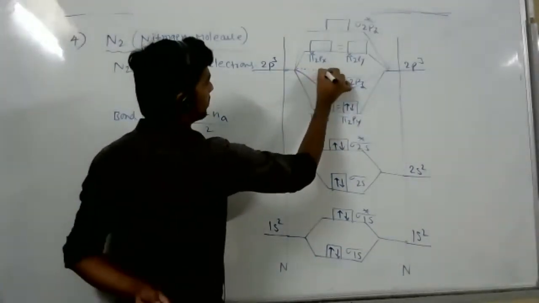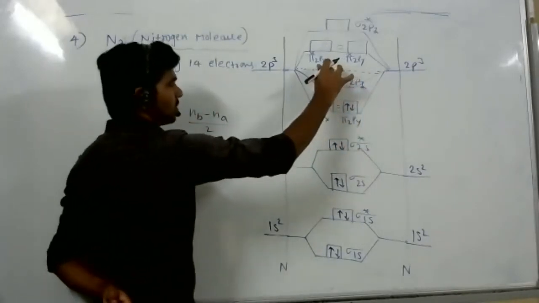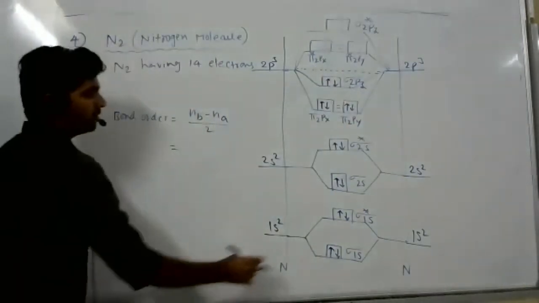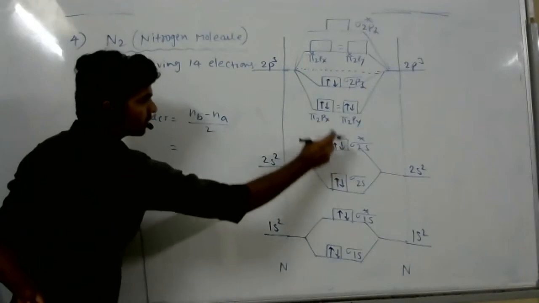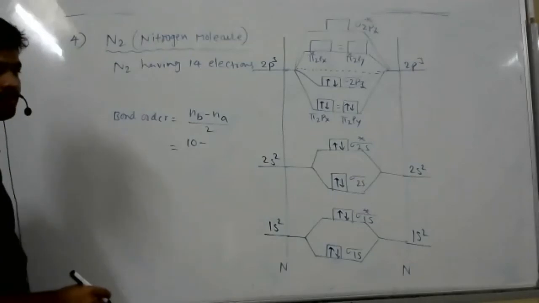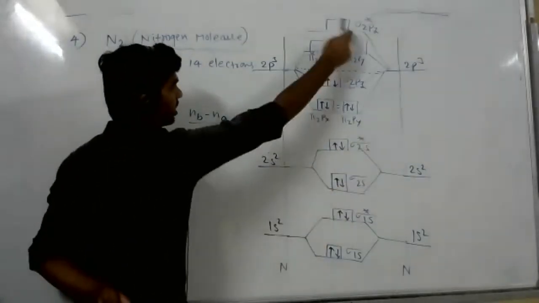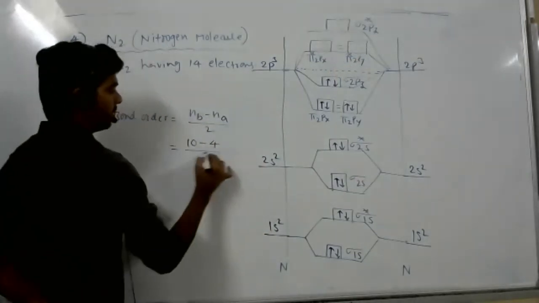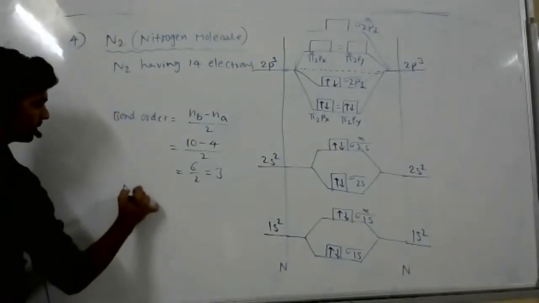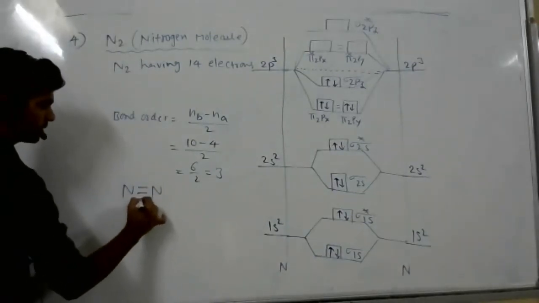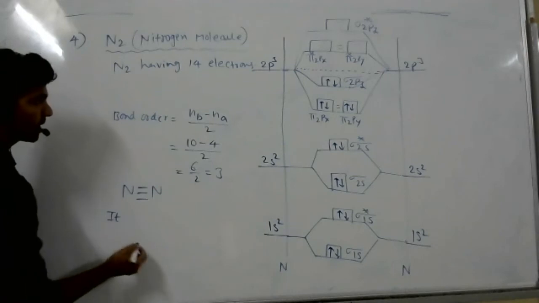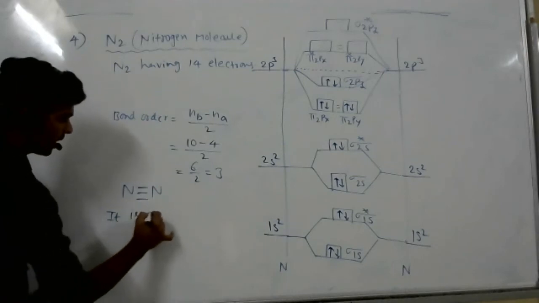Here I am drawing a dotted line. Below this dotted line, these 6 orbitals are bonding. The top side are anti-bonding. So count 2, 2, 4 plus 4, 8, and here 2, 10, minus anti-bonding. Only here and here, 4 electrons. 10 minus 4, divided by 2. So bond order is 3. That is, between nitrogen and nitrogen atom, 3 bonds are there. Is it paramagnetic or diamagnetic? No unpaired electrons, all molecular orbitals are paired. So it is diamagnetic.